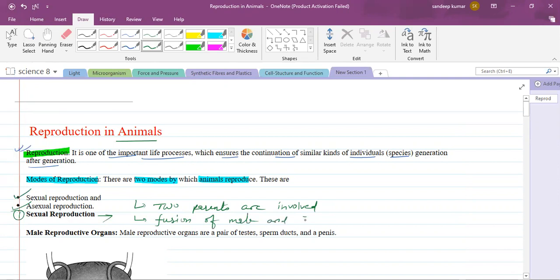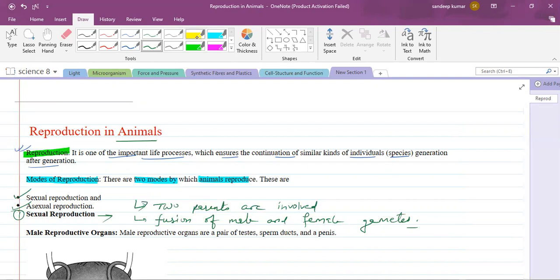The new organism which is obtained has the characteristics of both parents, mother as well as father. Am I clear?